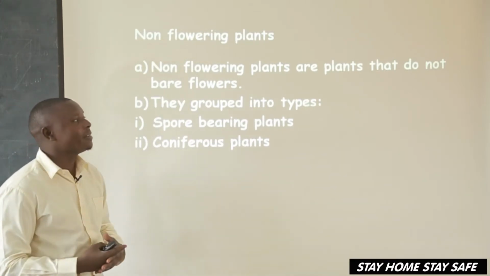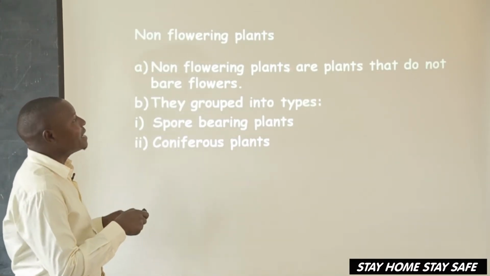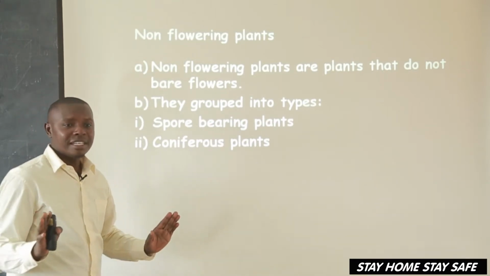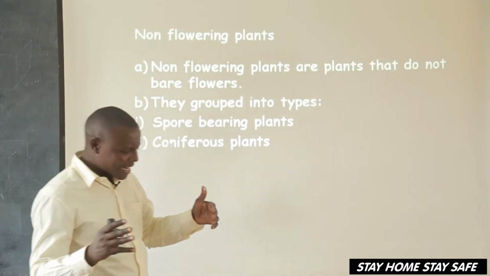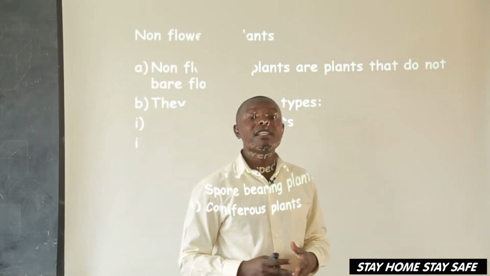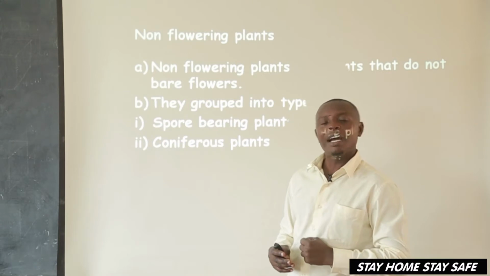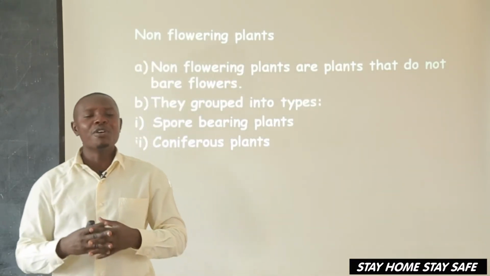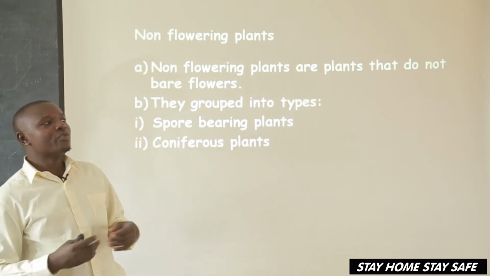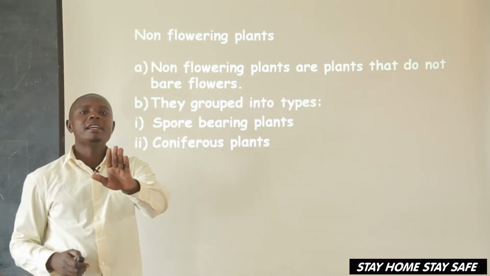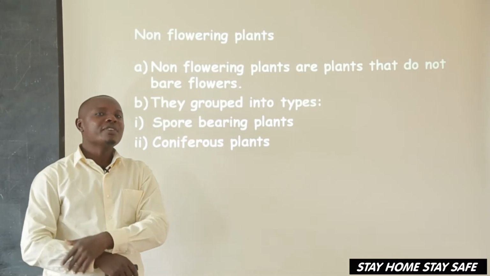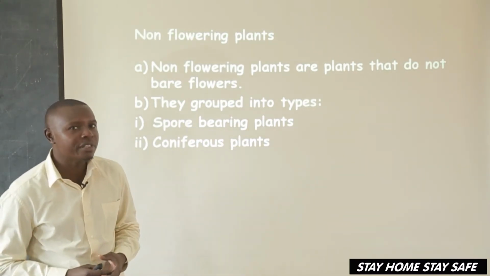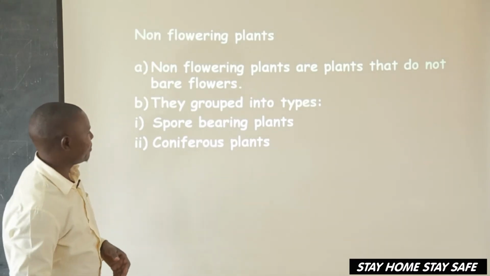What are non-flowering plants? Non-flowering plants are plants that do not bear flowers. Are we there? Even if you wait for several years, 10 years, 20 years, they will never bear any flower. Now, my friends can ask me, if they don't bear flowers, how do they reproduce? We shall see how they reproduce.